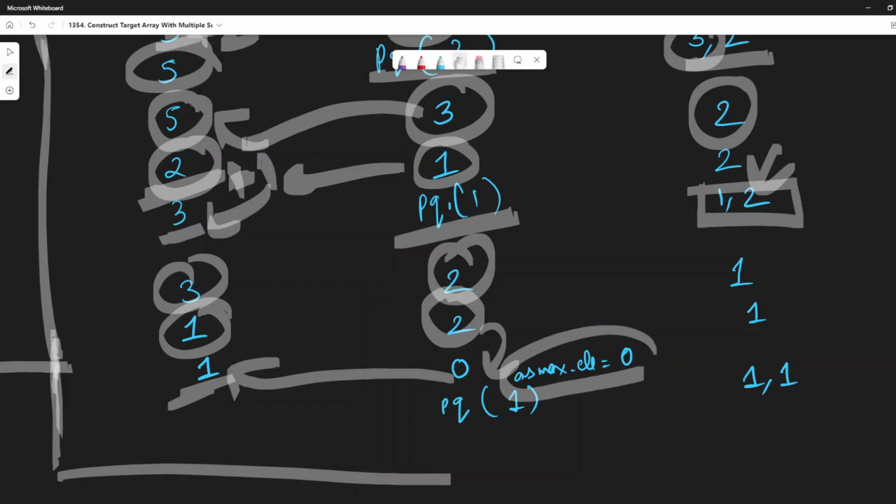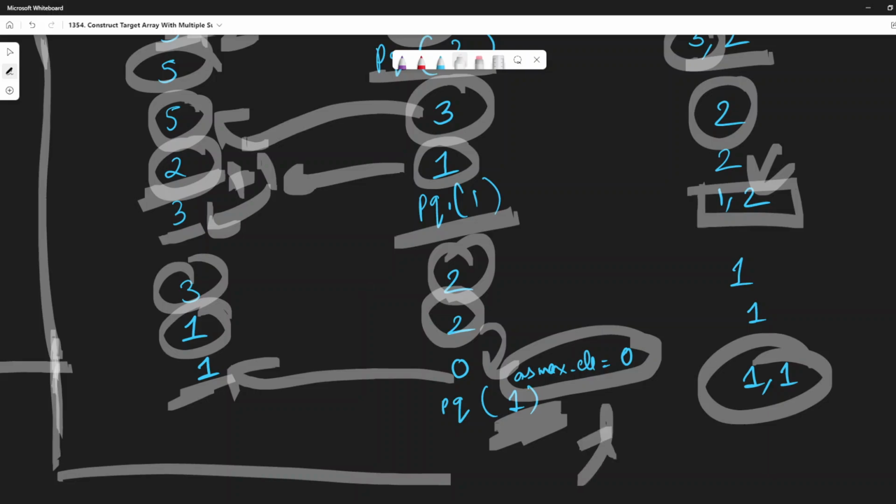But now as the maximum element is 0, right? This is the condition: when the maximum element becomes 0, then we are obliged to push our sum to our priority queue. So we just push the 1 and then we get 1 1. So basically we got to the required result, that is n ones. Basically here n is 2. So here also we will return true as the answer.